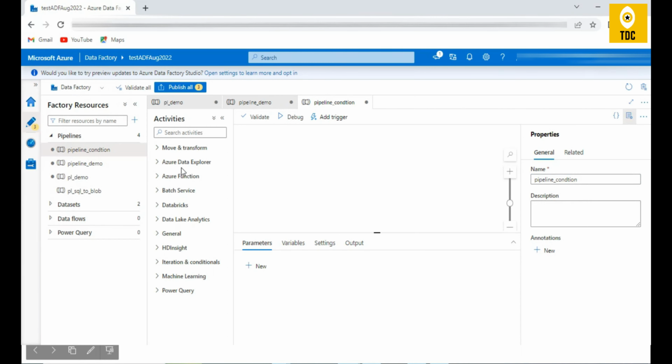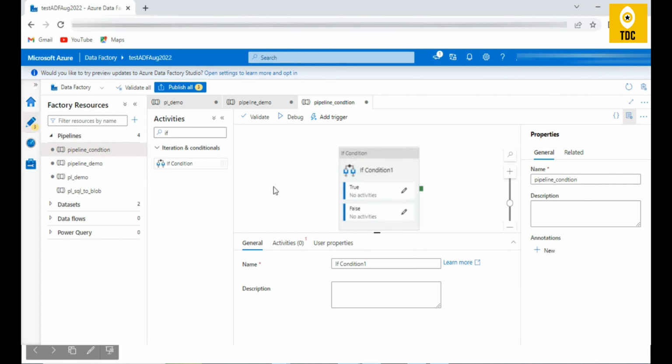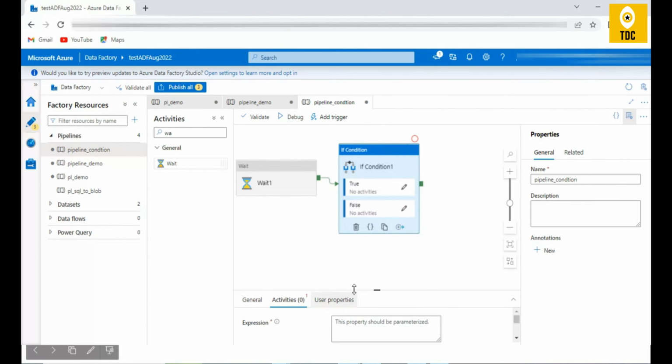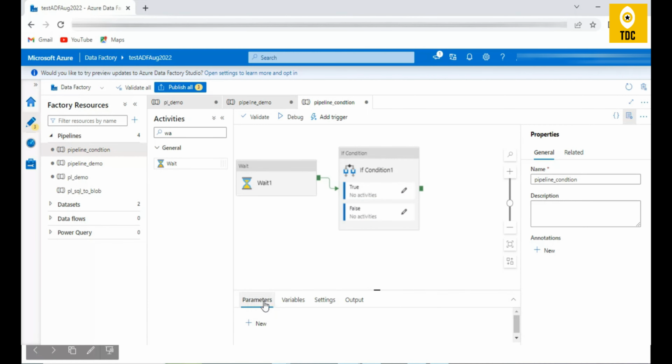I mean especially the if condition, let us see, which is again most commonly used. So suppose there is a first activity, some X activity. After the X activity is successful, you are calling an if activity, right? So this if activity definitely needs a condition.